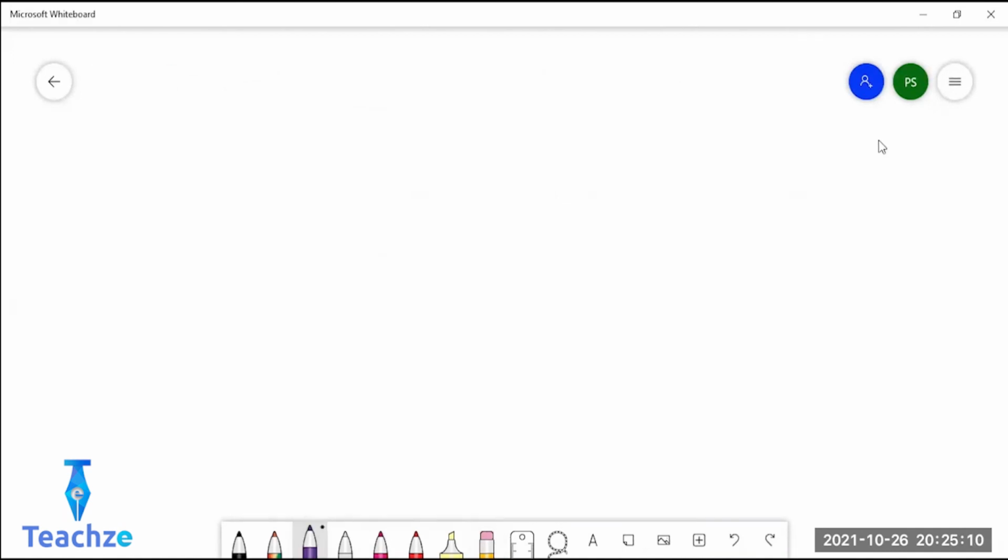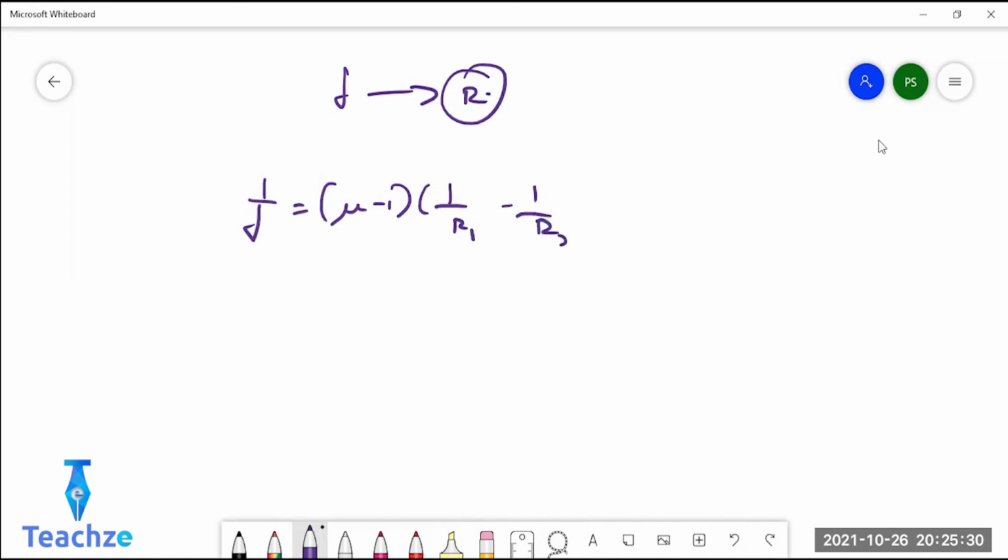So I'm once again repeating: lens maker's formula is the formula connecting F and R for a lens, given by 1 by F equals mu minus 1 into 1 by R1 minus 1 by R2. Now this formula is very important because they'll give you focal length and refractive index and ask you to calculate the R value. And you need to know the sign convention well. Every time you're making mistakes because you're putting the signs wrong.